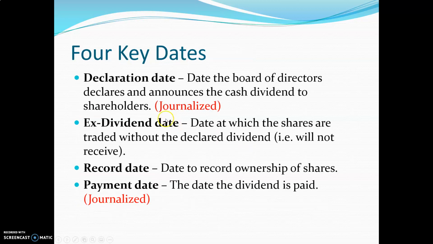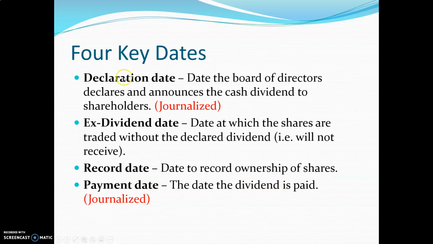Four key dates. Well, there's a declaration date, and this is coming from the board of directors. We declare that we have a cash dividend that will be paid on this date and a record date of this. And so, based upon that information from the board of directors, those dates are very important. There's something called the ex-dividend date, or the X date. This is the date at which the shares are traded without a declared dividend. So if you have it on the X date or after, you don't get the dividend. The record date is the date to record ownership of the shares. And the payment date is the date that the dividend is actually paid.